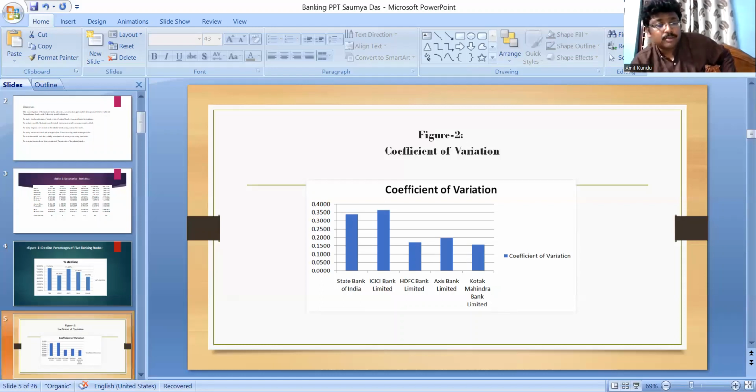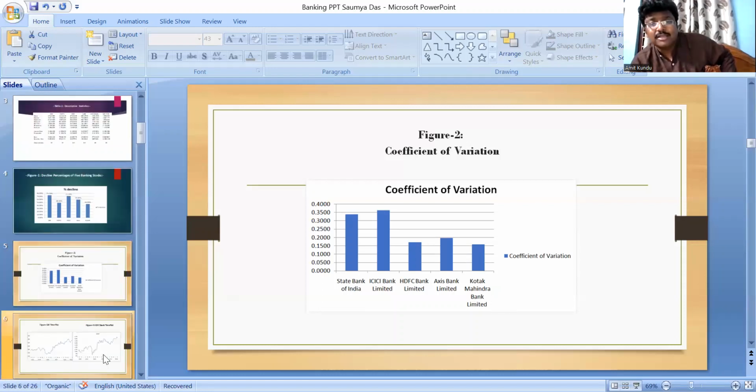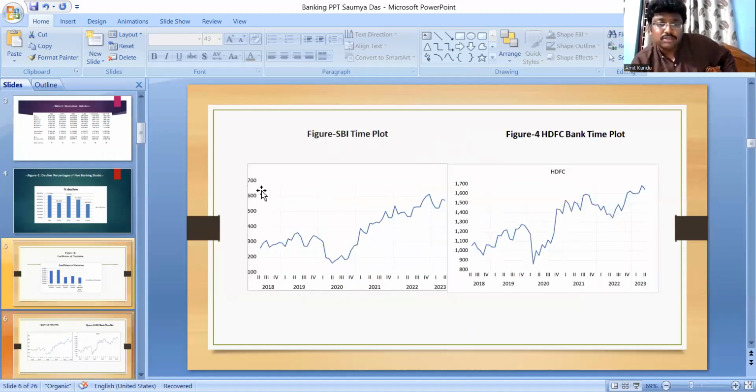Okay, so now the next slide is the time plot. If you consider the time plot of SBI and HDFC Bank, there is an upward tendency of the series, and also for HDFC Bank there is an upward tendency of the series. But for the first quarter and second quarter of 2020, there is a sharp decline. In 2020, first and second quarter in between, there is a sharp decline.